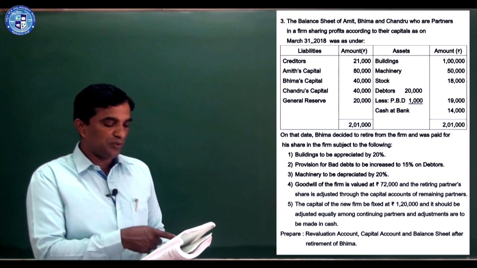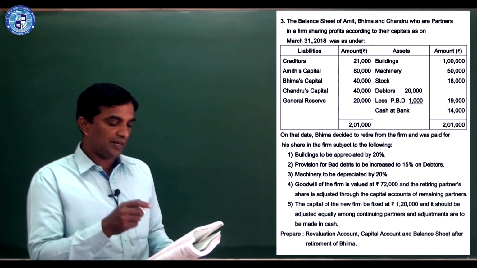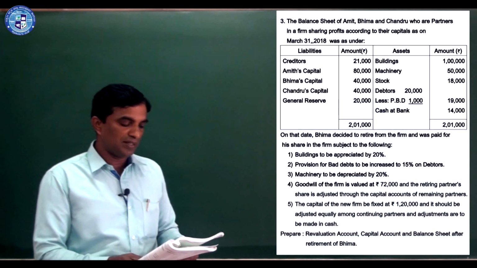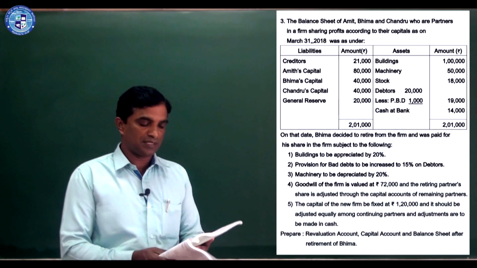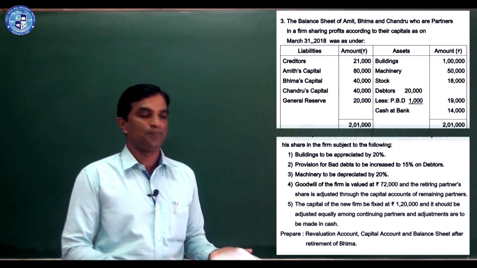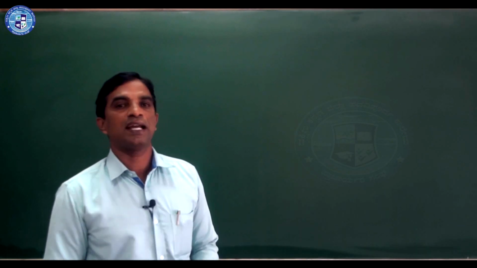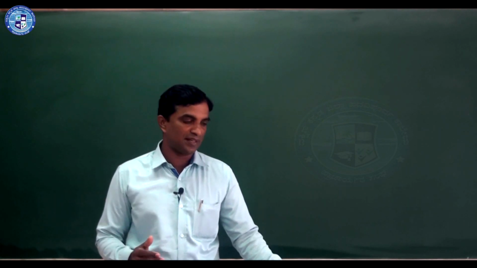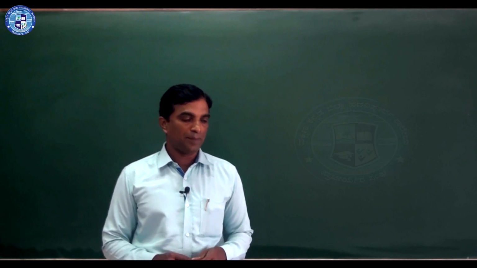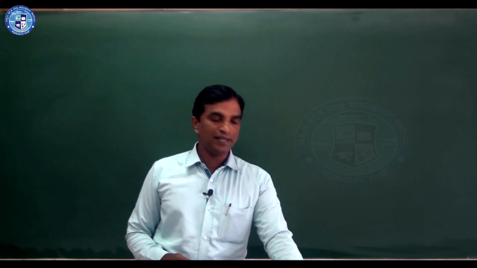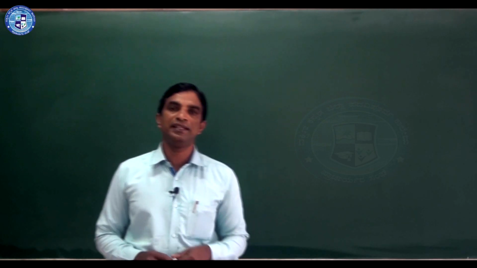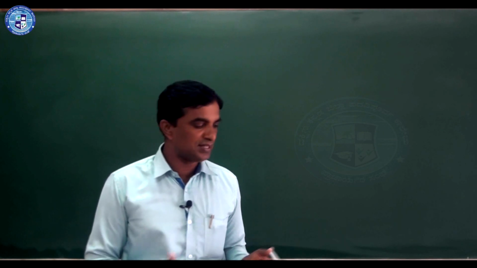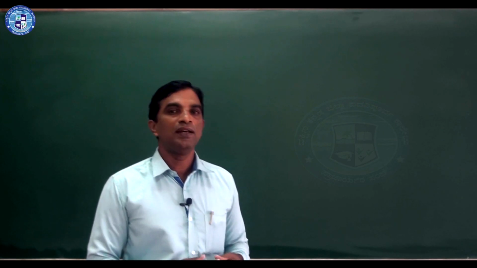The capital of the new firm is fixed at rupees 1,20,000 and it should be adjusted equally among continuing partners, and adjustments are to be made in cash. So they have fixed the capital also at 1,20,000 and they are telling that if any adjustments are there regarding their capitals, it should be made in cash. They have not given anything about payment of the retiring partner. So we should consider that we should open a loan account.